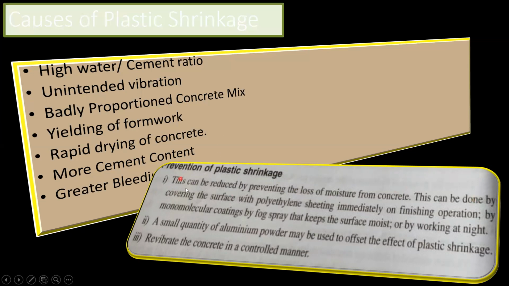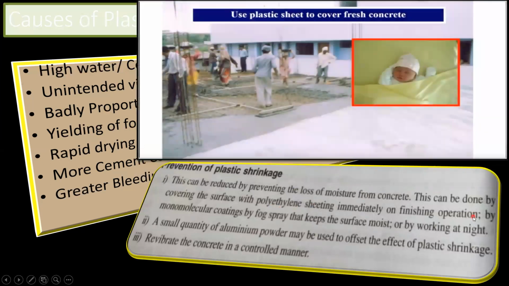This can be done by covering the surface with a polythene sheeting immediately on the finishing operation, by a monomolecular coating, by fog sprays that keep the surface moist, or by working at night. So the best practice is what we can do, no? Whenever we pour the concrete in slabs and all, after some time, let us say 10, 15, 20 minutes, try to cover that with the help of a polythene sheet. You can see these people are covering that with a polythene sheet.